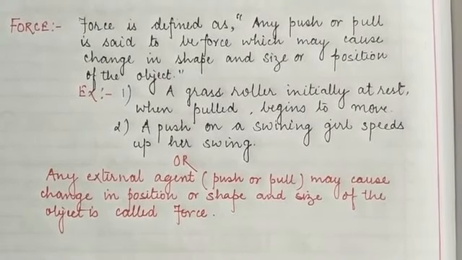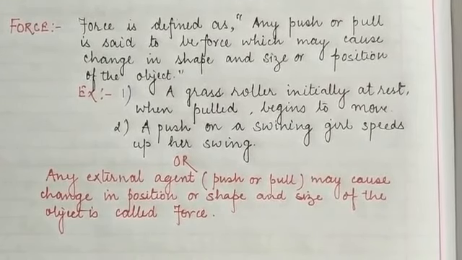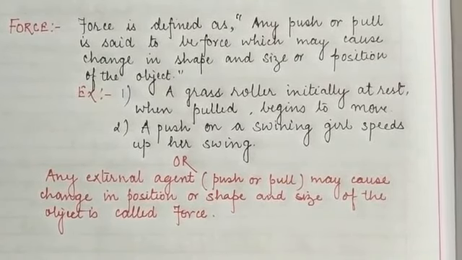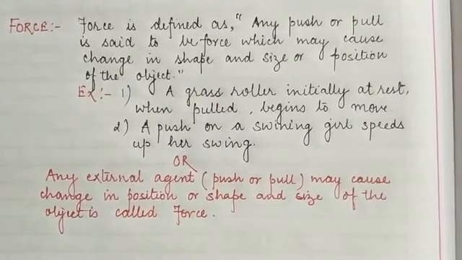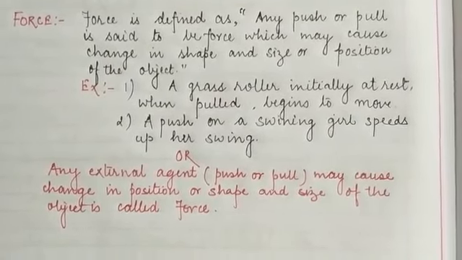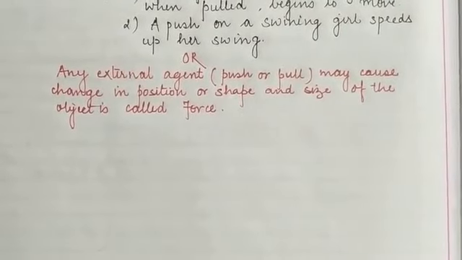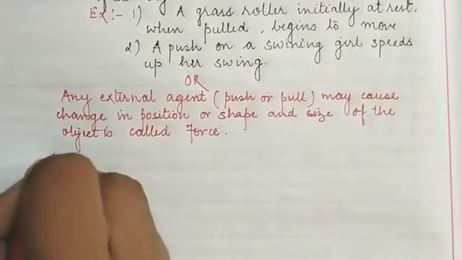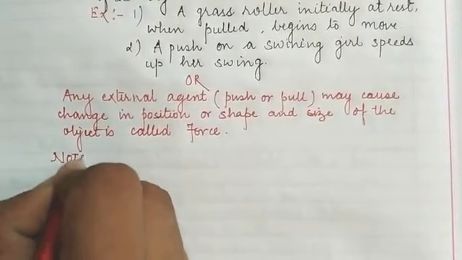Now, many examples have been given inside your book. Some basic points are given, that a force does not change the mass of the body when it is applied, which means the mass of the body remains unchanged. And also it is given that we cannot see a force, we can only feel it or see the effect of the force. So I am going to elaborate on those points. Here again I am going to write that note. And what are those points?